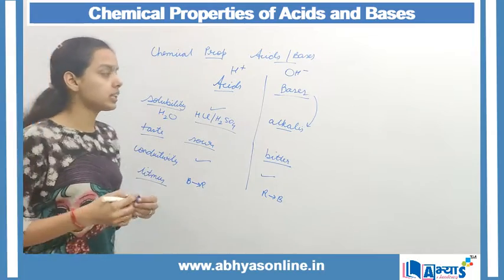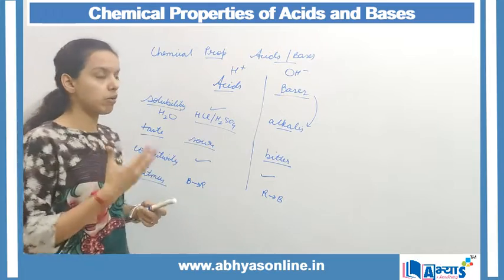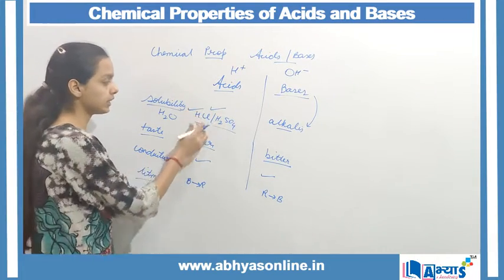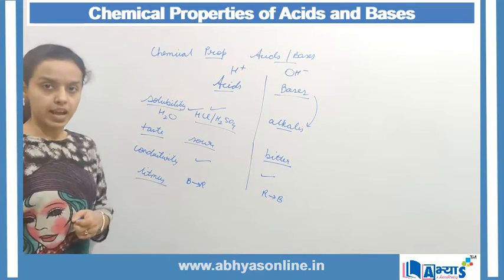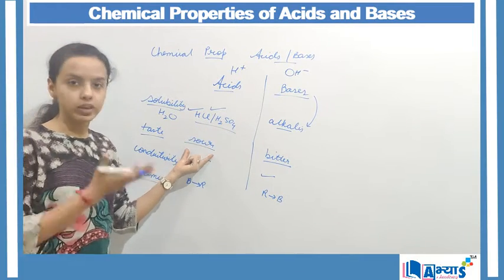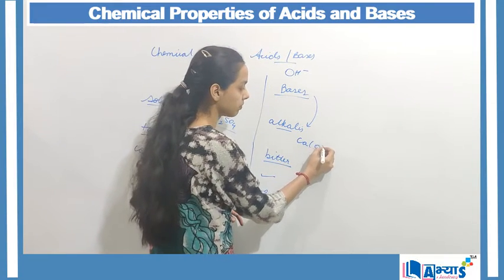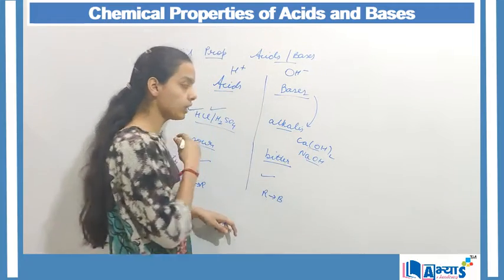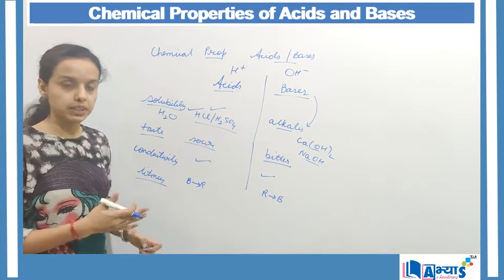As we have discussed numerous properties and differences between acids and bases, we will now look at some examples of both. In the case of acids, HCl, H2SO4, and even acetic acid are all examples. The first two are mineral acids, and acetic acid is an organic acid. In the case of bases, we have calcium hydroxide and sodium hydroxide. All these are strong bases. So these were the chemical properties of acids and bases.